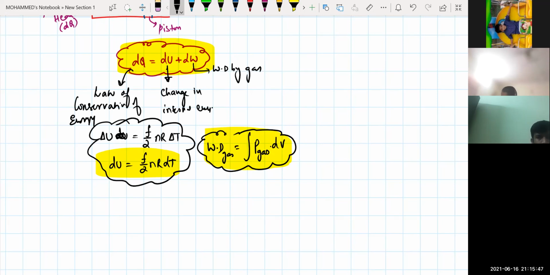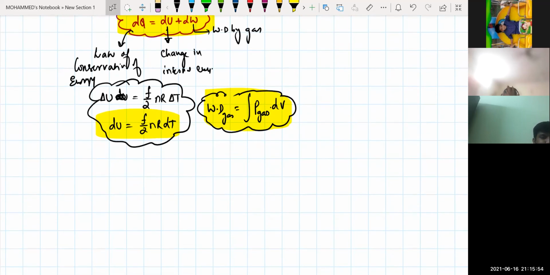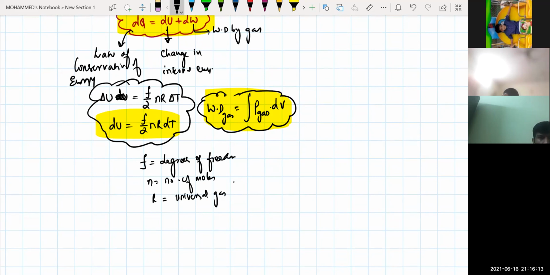Any doubt in this part? No. Sir, what is f here, sir? f is your number of degrees of freedom. n is your number of moles. R is nothing but what, beta? Universal gas constant. And delta T is as usual, you know, the rise in temperature. Is that clear, beta? Yes, sir.